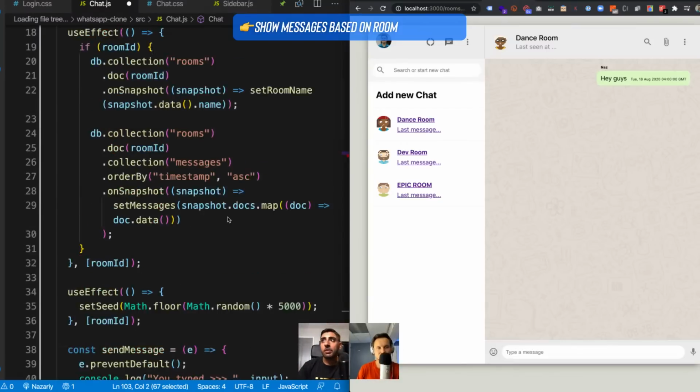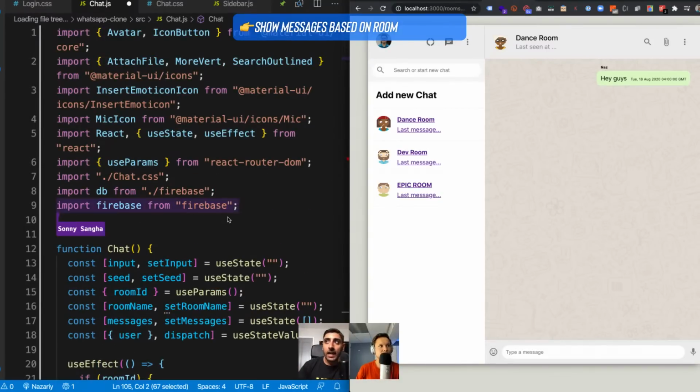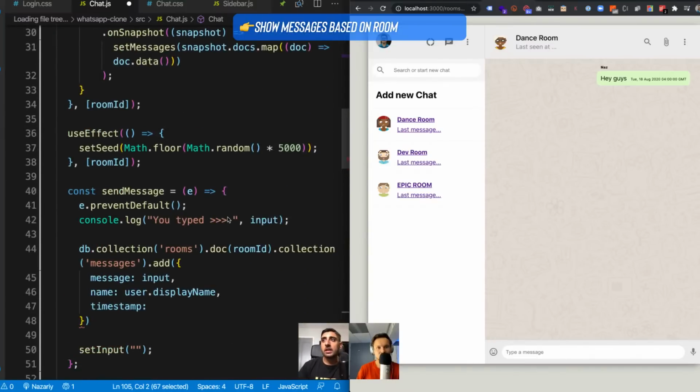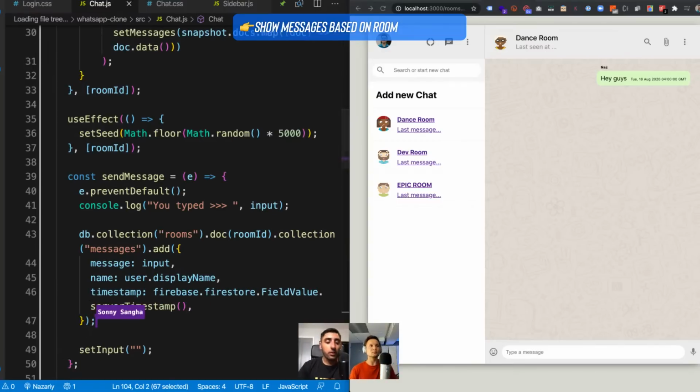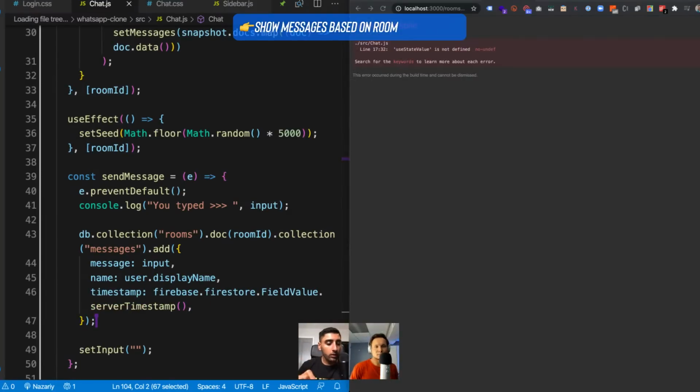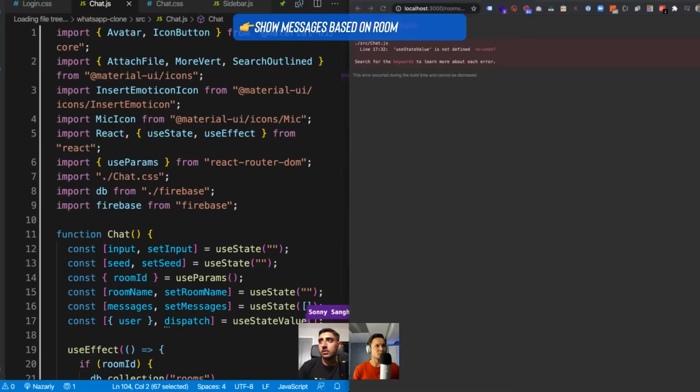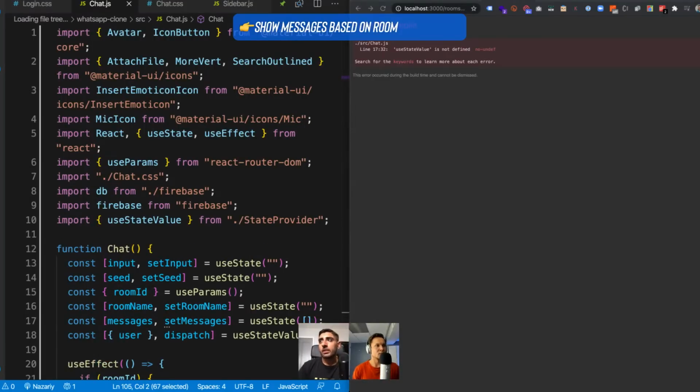And to do that, we've got to import Firebase from the actual module firebase, so not our local one up here. We import it from an actual Firebase. And then what we say is timestamp: firebase.firestore.FieldValue.serverTimestamp, and it's a function at the end of it. That's how you do that, and basically that will get the server's timestamp on the server where this is all hosted, right? Now it says useState is not defined. So let's go ahead and import that. Boom, like that.